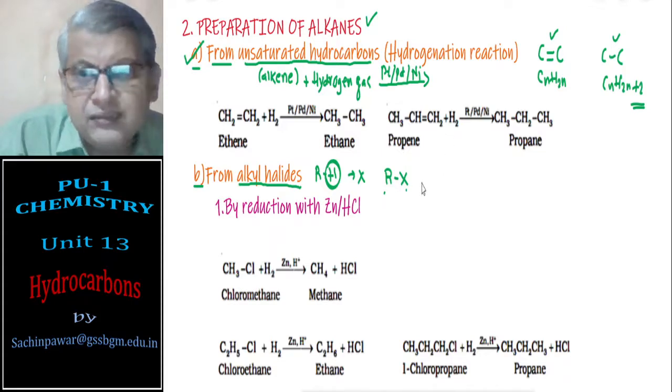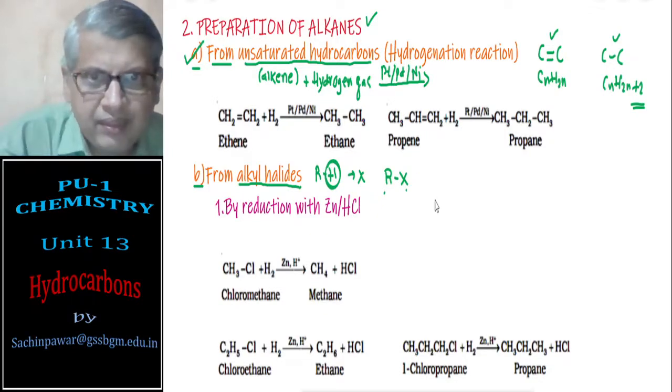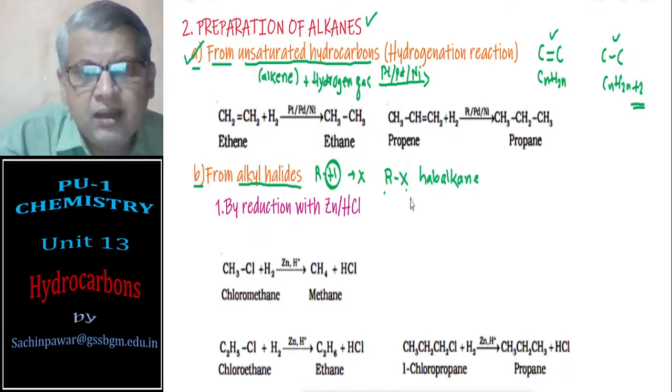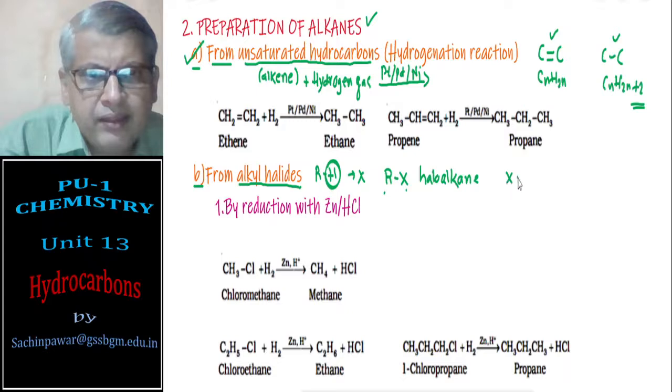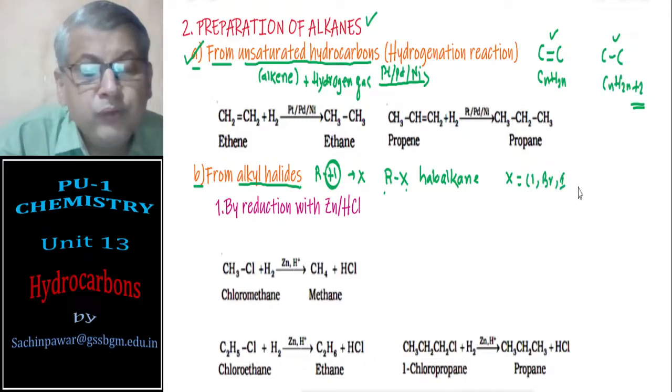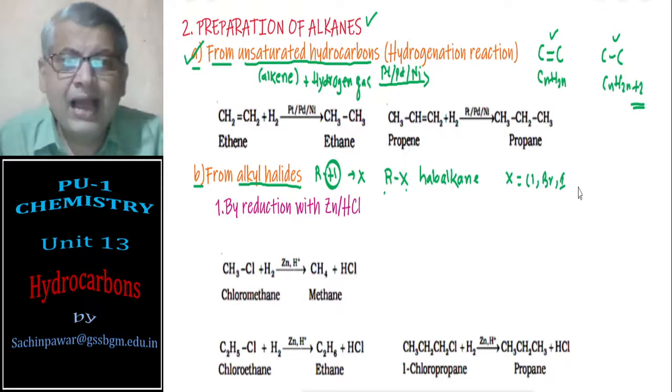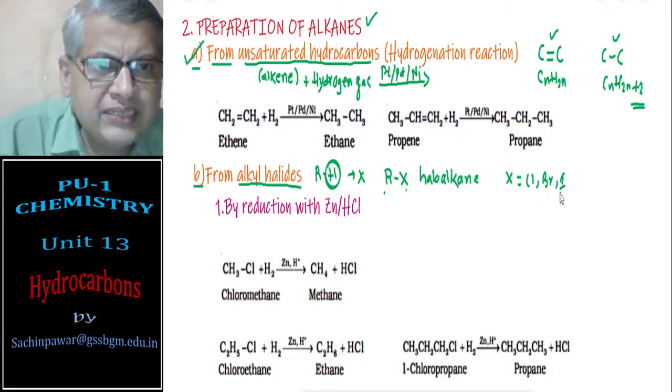The IUPAC name of alkyl halides is haloalkanes. Halo means X may be chlorine, bromine, iodine, fluorine, and so on. Okay, haloalkanes, chloroalkanes, bromoalkanes, iodoalkanes, and so on.